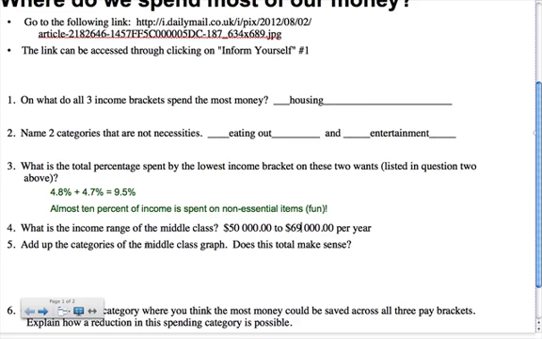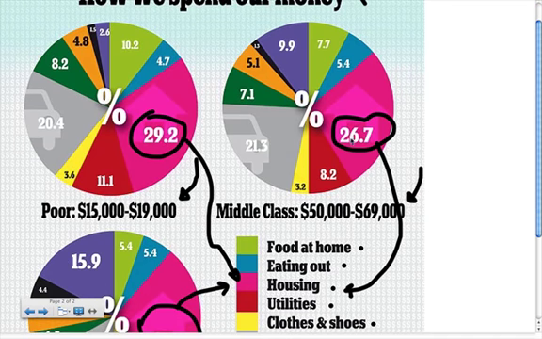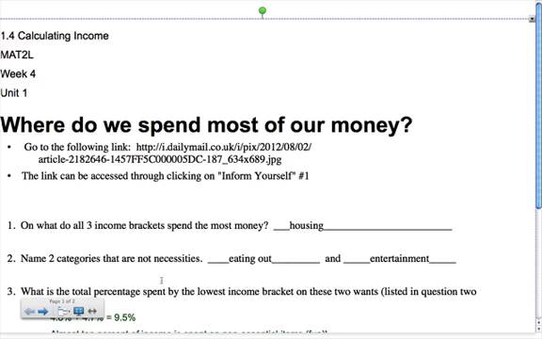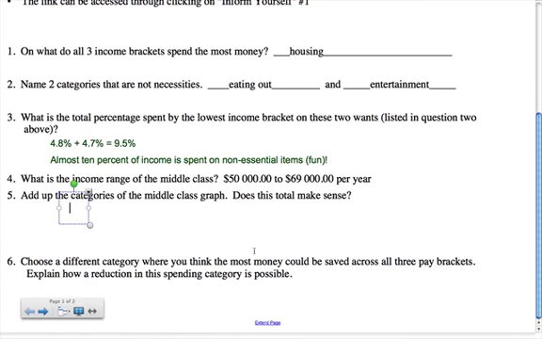Now let's look at question 5. Add up the categories of the middle class graph. Does this total make sense? So we have to go back and take all the numbers from this. We're going to add 8.2 plus 26.7 plus 5.4 plus 7.7 plus 9.9 plus 1.3 plus 5.1 plus 7.1 plus 21.3 plus 3.2 plus 8 plus 0.2. I'm not going to do that for you, but what you should find is that you get 100% total. If you don't, it means the person is spending more than they make, or they haven't included a category. So you have to determine whether or not the total makes sense.